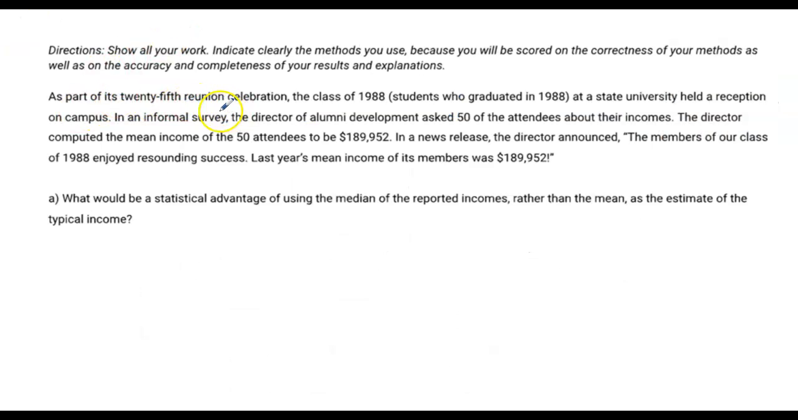As part of the 25th reunion celebration, the class of 1988, who are all the students that graduated in 1988, at a state university held a reception on campus, and an informal survey. The director of alumni asked 50 of the attendees. Now this is important to note, only asked 50 of the attendees, didn't ask everybody. So we know the sample size is 50 in this case, about their incomes. The director was able to compute the mean income of those 50 attendees, and we know that mean income is a sample mean income, so we're calling that X bar, to be $189,952.